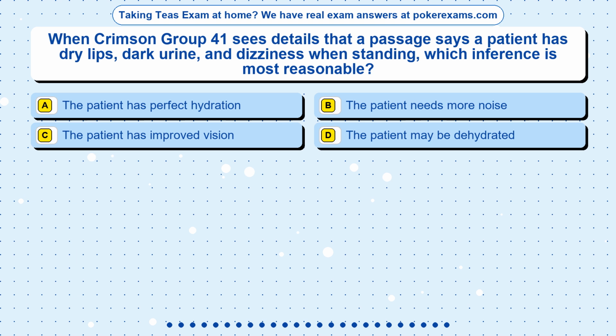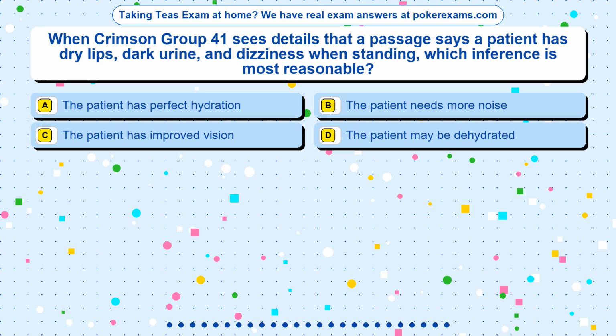Question 2. When Crimson Group 41 sees details that a passage says a patient has dry lips, dark urine, and dizziness when standing, which inference is most reasonable? Option A. The patient has perfect hydration. Option B. The patient needs more noise. Option C. The patient has improved vision. Option D. The patient may be dehydrated.